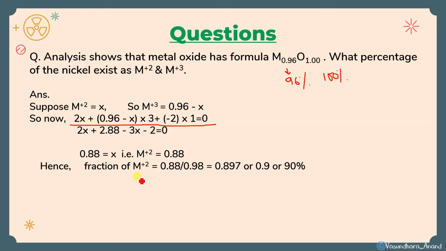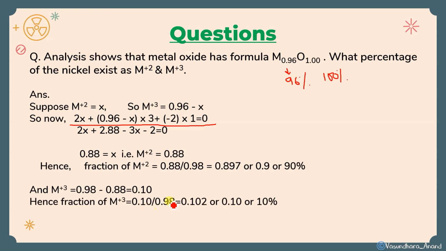So fraction of M+2 will be 0.88 divided by 0.98. And as I told you that it will be around this. So if option में कुछ ऐसा है तो you can put the tick around it. Okay. So this is 0.89 or you can say 0.9 or you can say 90%. And then M+3, if it is 90%, so obviously M+3 will be 10%. So quite an easy answer. Yes, isn't it?